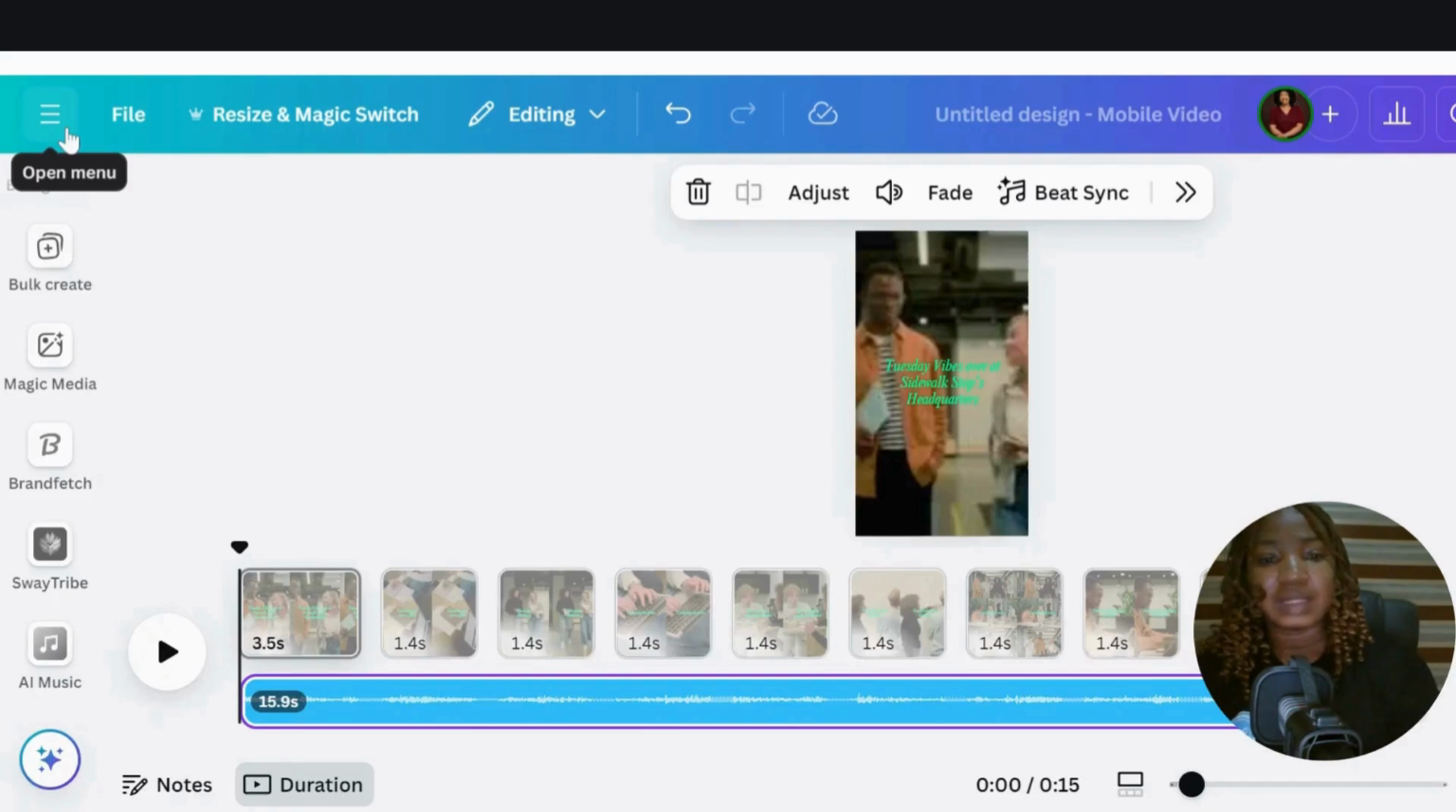Alright, so this is how to add sound to your videos in Canva at no cost. This is free to use. So try it out and let's see what you come up with.